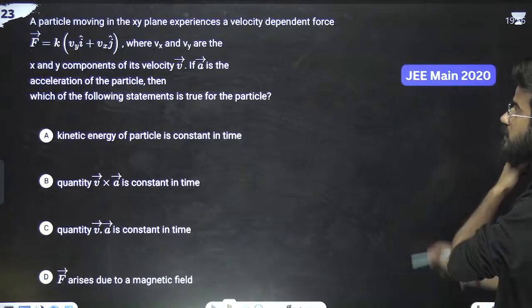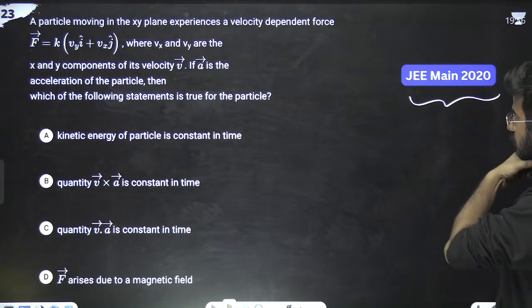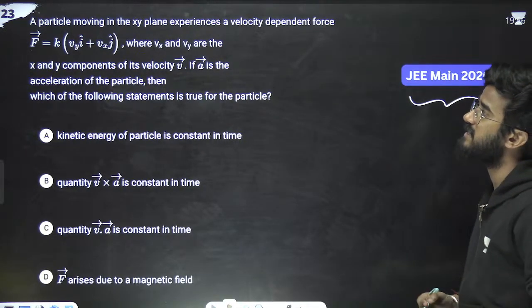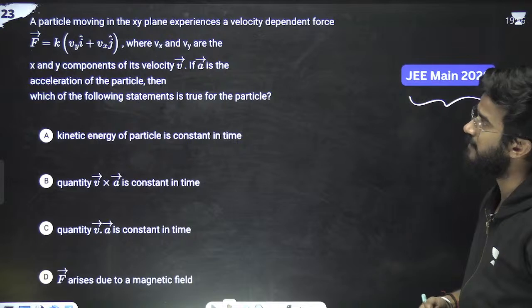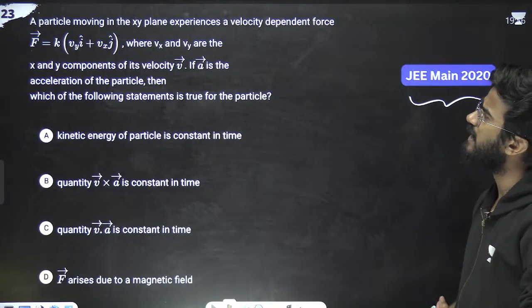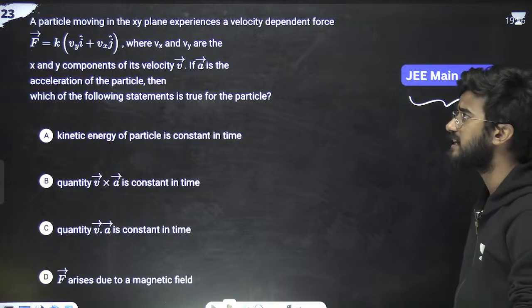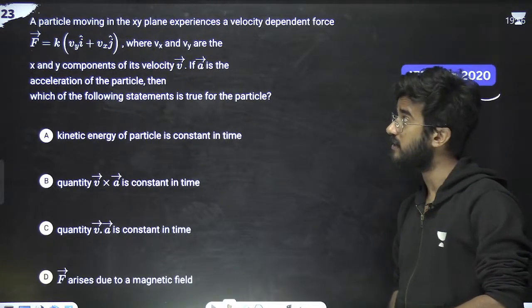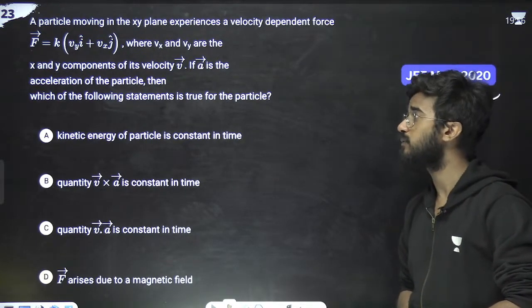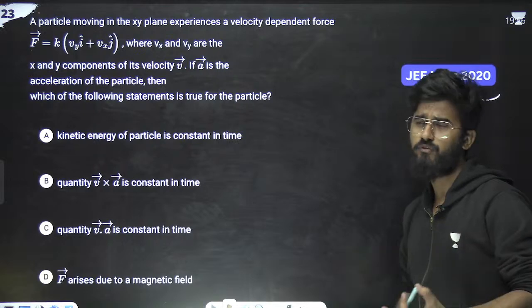Okay, next question, from JEE 2021. What is the question saying? A particle is moving in the XY plane and experiences this force, where Vx and Vy are the X and Y components of velocity. If A is the acceleration of the particle, then which of the following statements is true for the particle?